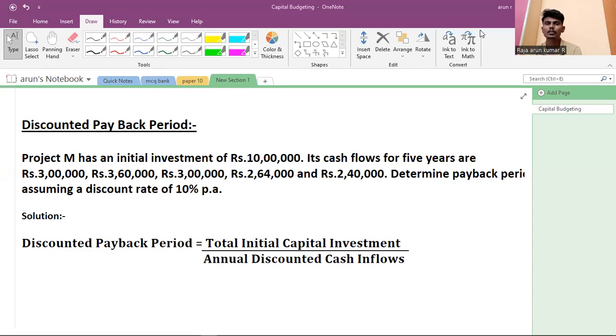And myself Raja Rukma, I take class for CMA Inter Group 2 paper number 10, Cost and Management Accounting and Financial Management. In the previous class, we saw capital budgeting, payback period and accounting rate of return. Today we see the discounted payback period. Okay, we start with the discounted payback period concept. In this class, we see the whole discounted payback period concept in elaborate.